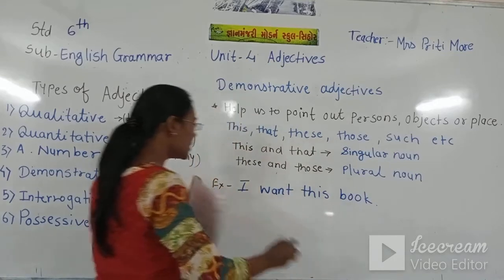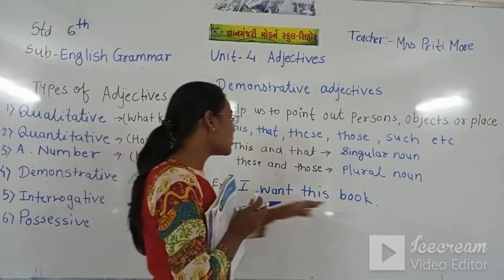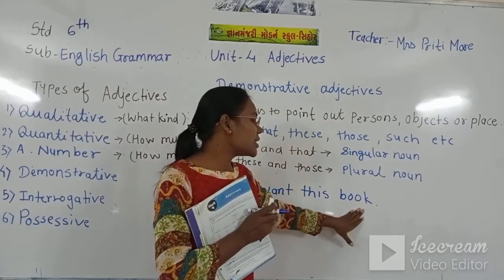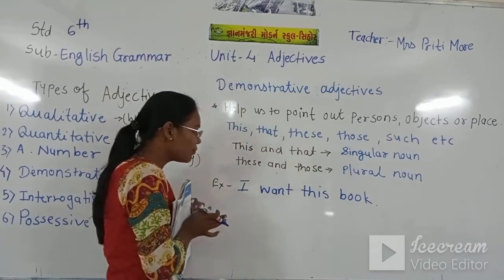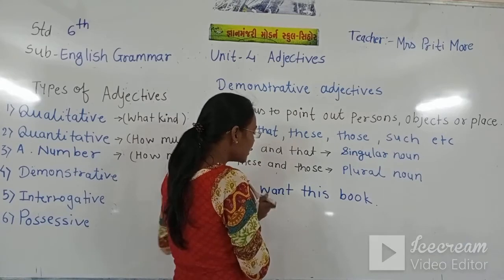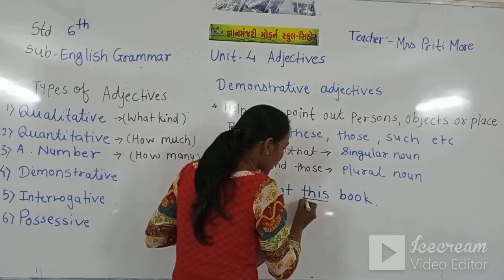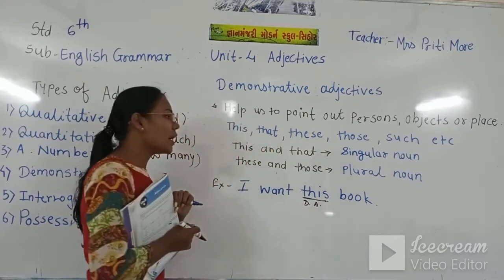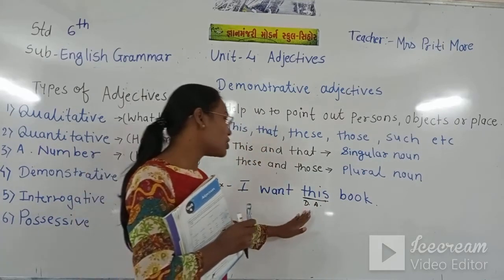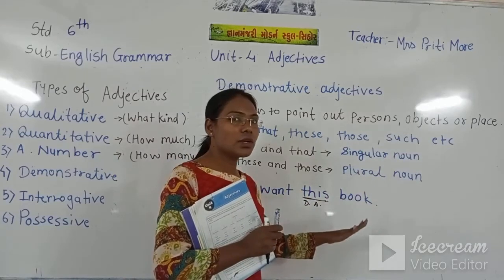This book: book is a singular noun. So this word is a singular demonstrative adjective, and we use these demonstrative adjectives before the singular noun.